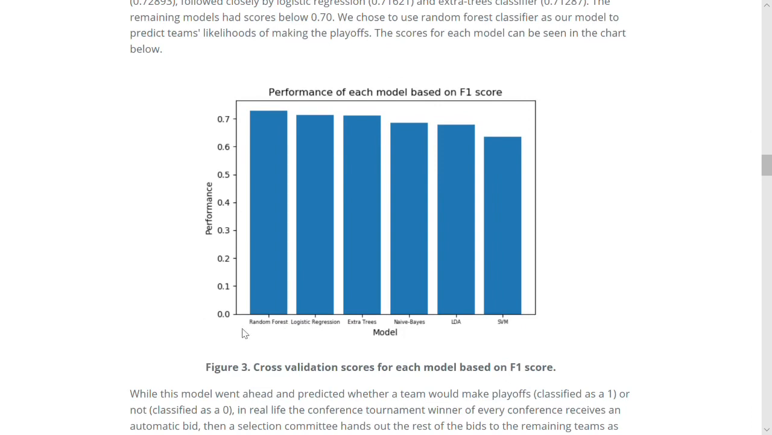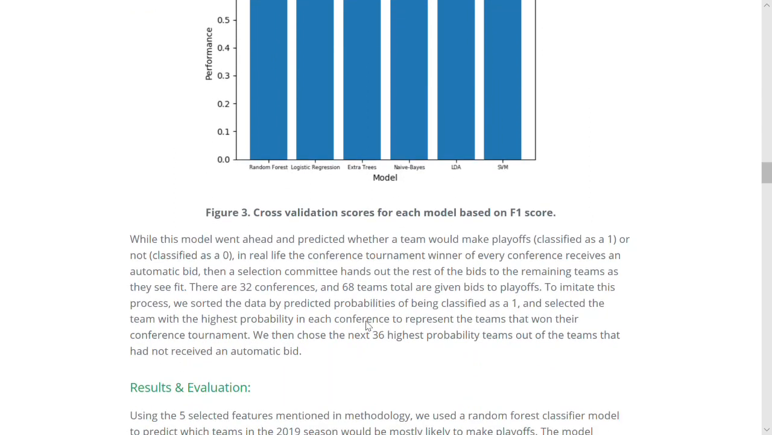Random forest classifier had the best performance score, followed closely by logistic regression, and then extra trees classifier, so we decided to move forward with the random forest classifier. While this model went ahead and predicted whether a team would make playoffs, in real life every conference has its own tournament, and the winner of each conference, 32 total, receives an automatic bid to playoffs. A selection committee then hands out the remaining 36 bids as they see fit.